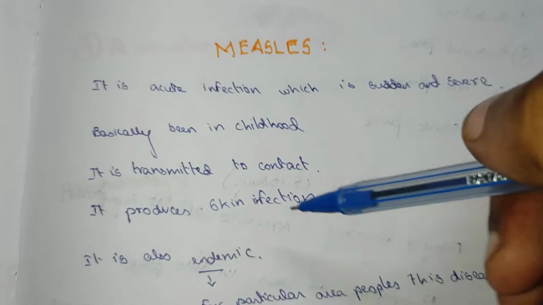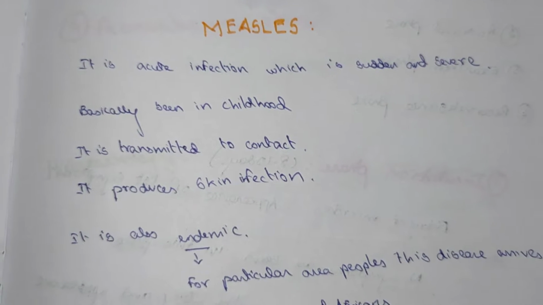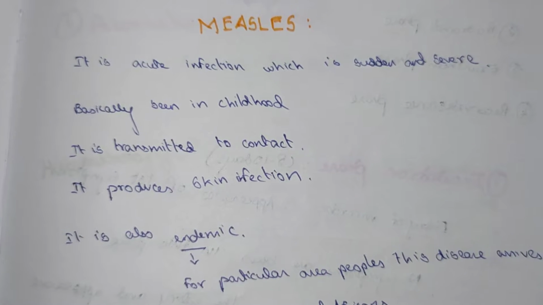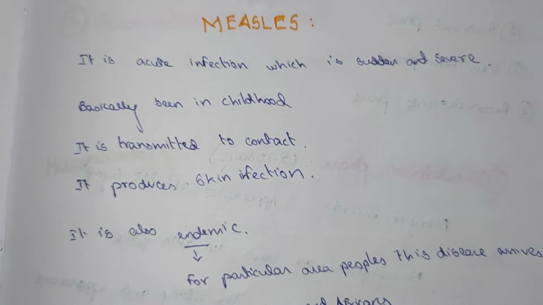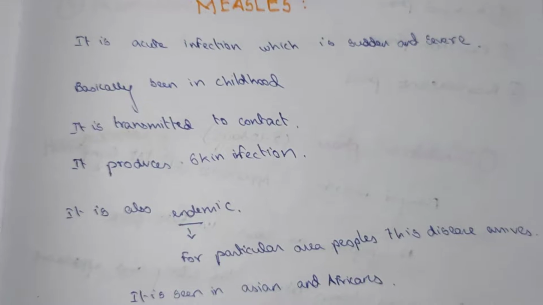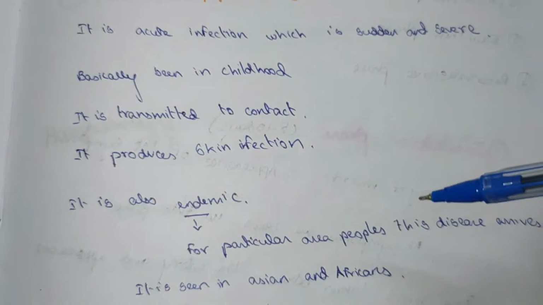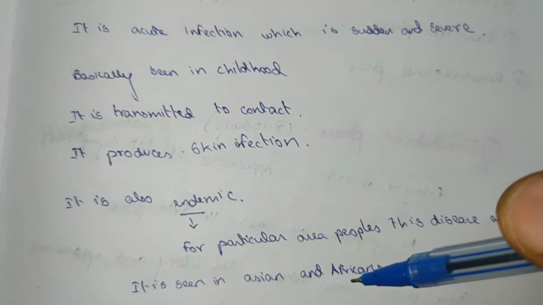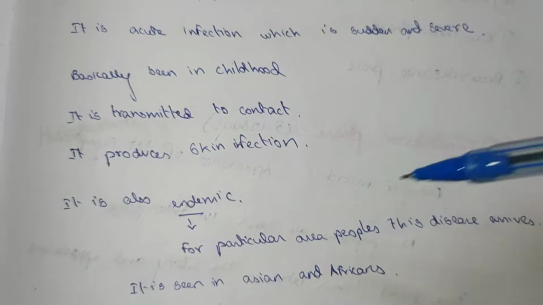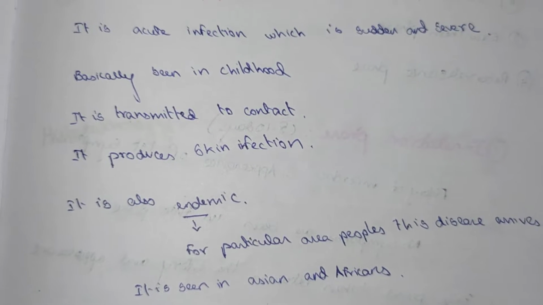It is transmitted by contact, by sharing the clothes and sharing the foods. It is transmitted from the infected person and it produces skin infection. Mostly this measles produces skin infection and it is also endemic. Endemic means this disease arises in a particular area of people, and measles is seen in Asians and Africans because it is endemic.